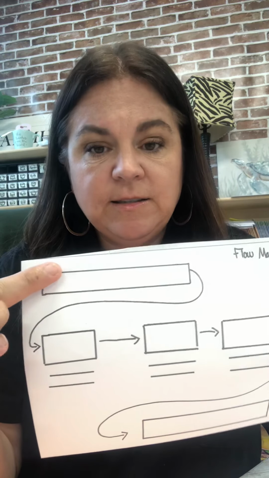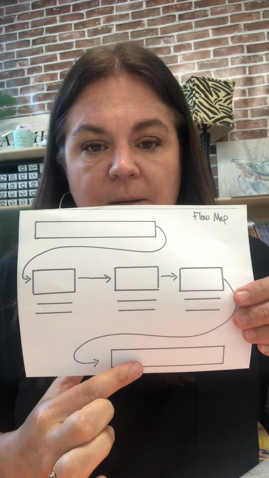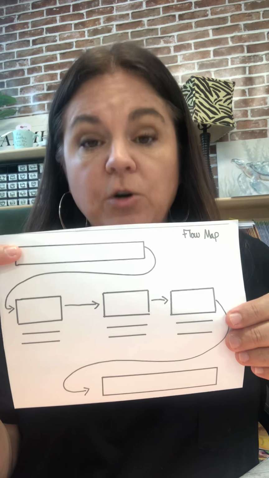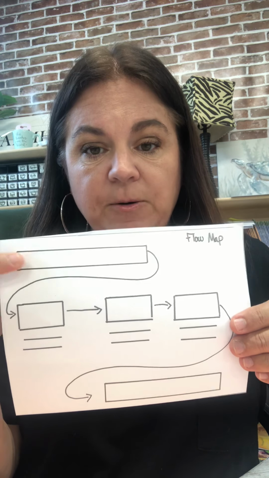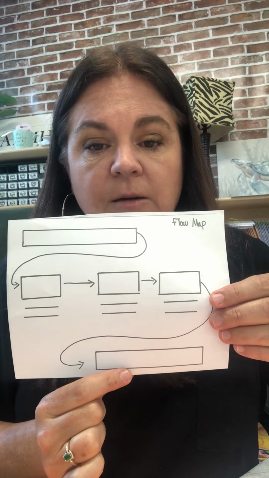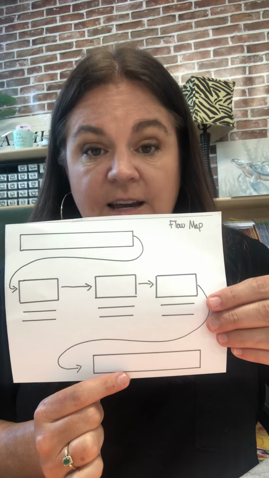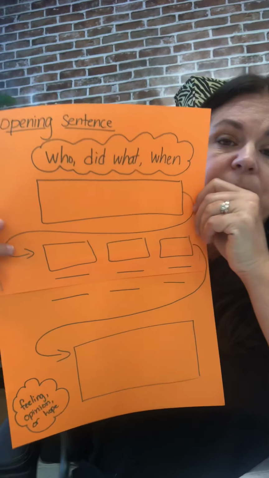Okay, so this is where some of the sentences start to happen. You're going to have a box on the top and a box on the bottom. The box on the top is for your opening sentence. You are going to write a complete sentence here. The box on the bottom is for a closing sentence, and you're going to write a complete sentence there. Now, I made another little chart to help us.